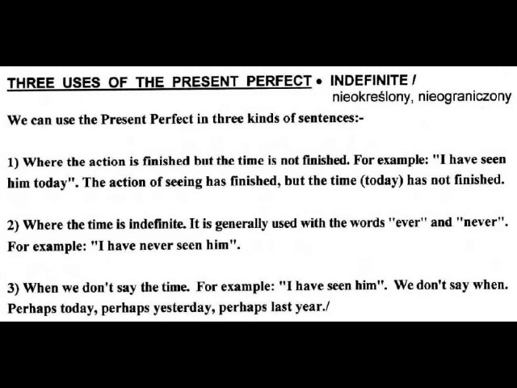2. Where the time is indefinite. It is generally used with the words ever and never. For example, I have never seen him. 3. When we don't say the time. For example, I have seen him. We don't say when. Perhaps today, perhaps yesterday, perhaps last year.